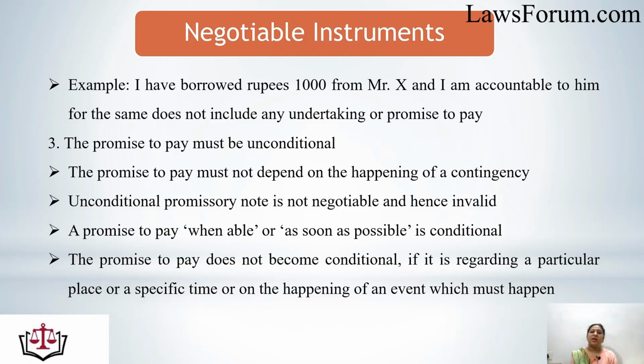So that means any promissory note which depends upon the happening of a contingency would not be valid. Like a promise to pay when able or as soon as possible is conditional, and if these kinds of words are used, these are not valid promissory notes.